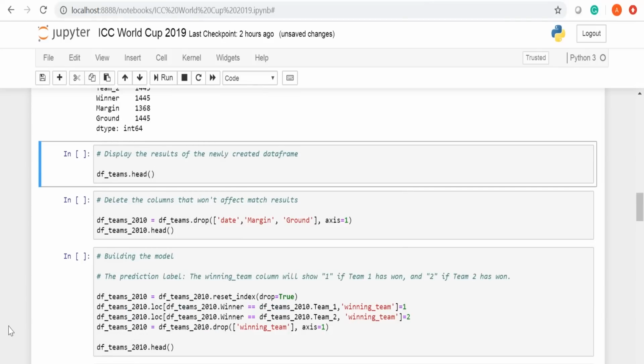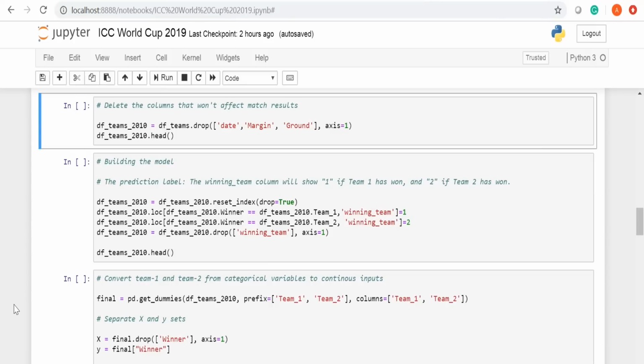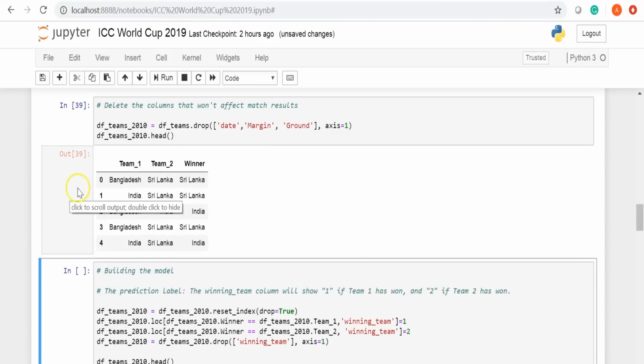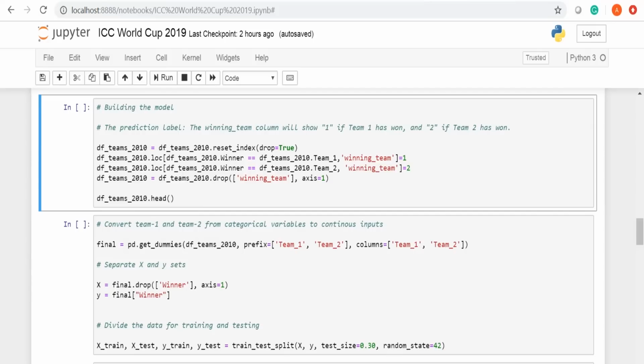Let's now display the results of the newly created data frame. While doing feature engineering, we need to delete certain columns from the data set that won't affect the outcome of the prediction process. Here, we'll be dropping the date, margin, and ground columns. So here we have the output of the modified table. Now that we are done with feature engineering, let's start building the model.